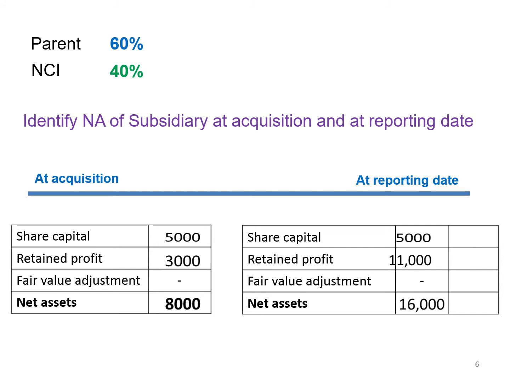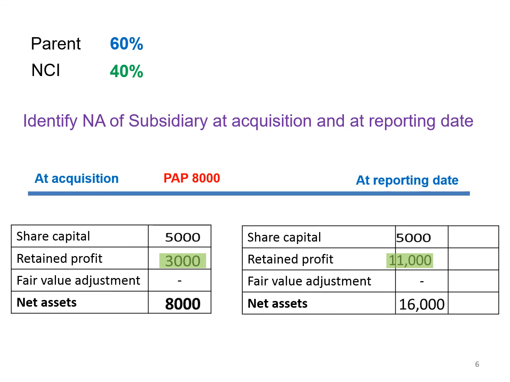No fair value adjustment, so net assets at the reporting date is accordingly $16,000. Now you can see at the time of acquisition of Beta, its retained profit was $3,000. Now it has increased to $11,000. This increase in Beta company's profit is called post-acquisition profit. So we have post-acquisition profit of 8,000.